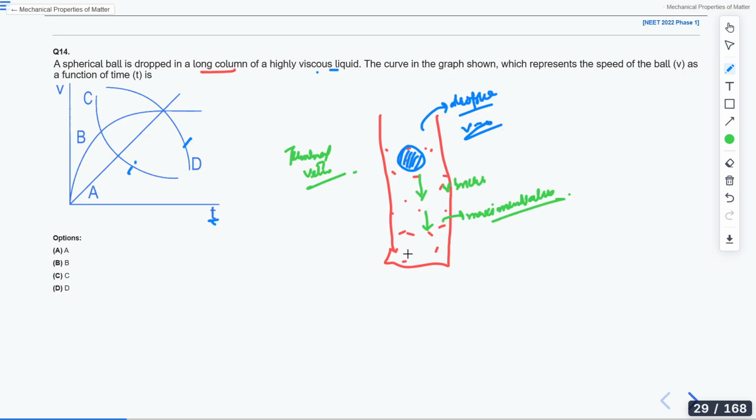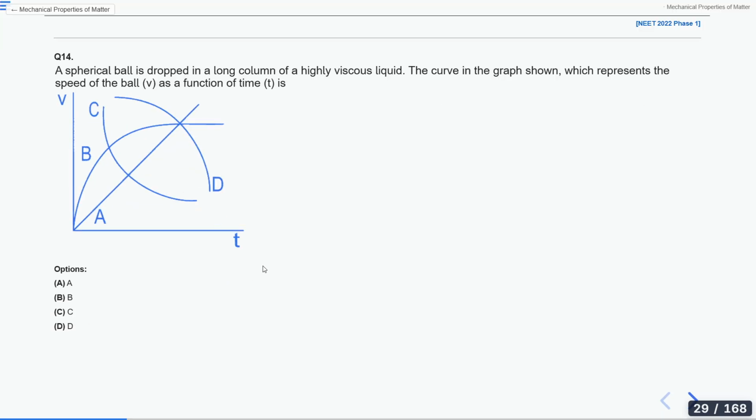Look, C is not the option, D is not the option, because it's dropped and its initial velocity must be 0. At time t equals 0, the speed should be 0. Now, does the speed increase linearly with time? No, it doesn't.